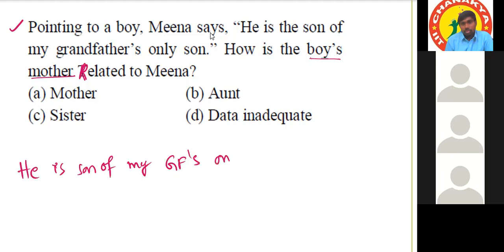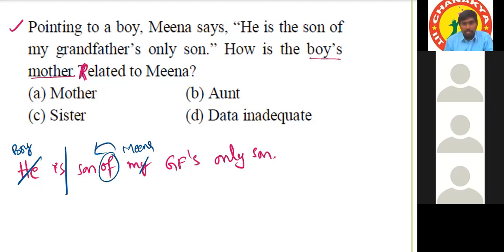Okay, let me explain this question. All of you listen to me carefully. Here, who is he? Pointing to that boy, right? Here, who is my? The speaker. It is just Meena, sir. Meena's grandfather's only son. So cut the sentence up to is. Here there is an apostrophe, so we have to proceed in the forward direction. Meena's grandfather.